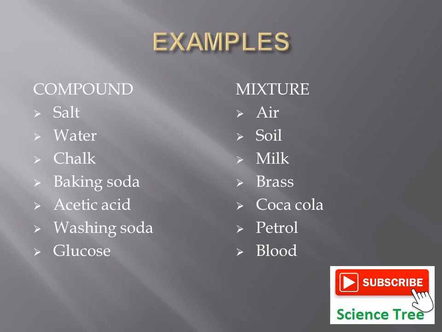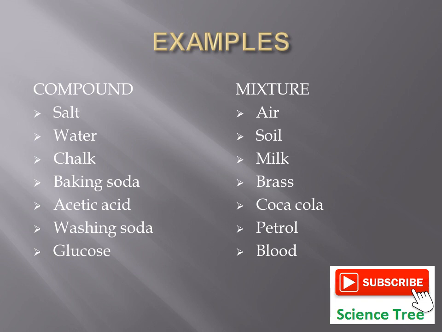While if we talk about mixtures, air is a mixture. It is made up of so many gases which are present in their own original forms. Soil is a mixture of clay, sand, minerals and so many other things, and all the things which join together to form soil do not lose their original properties.